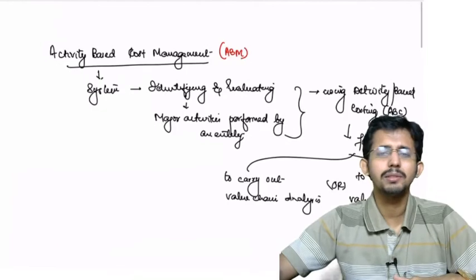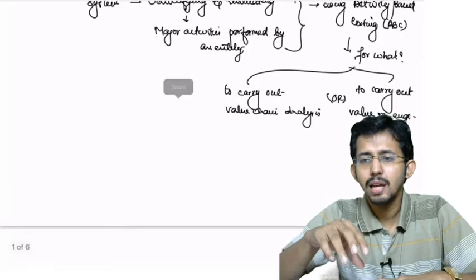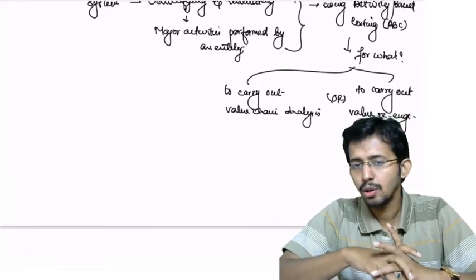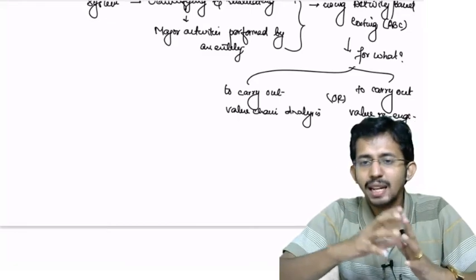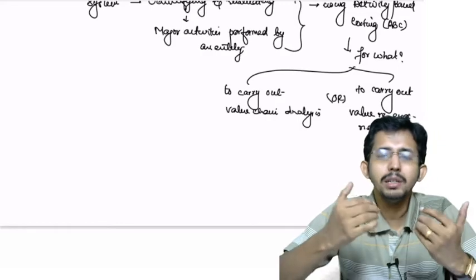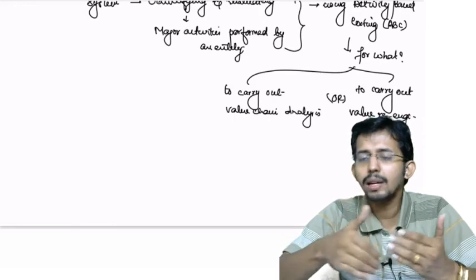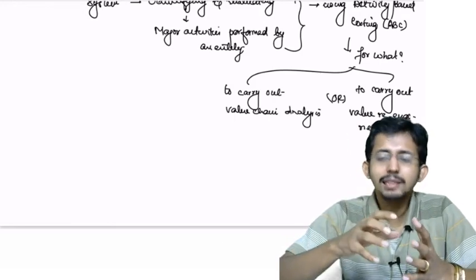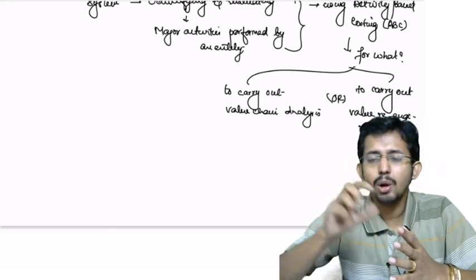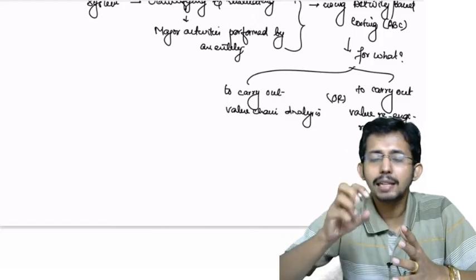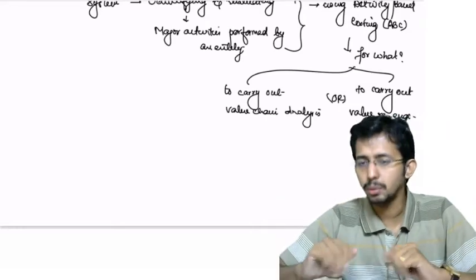In simple terms, what are you doing in activity based cost management? We are using activity based costing techniques for identifying the major activities performed by an entity. Why do we need to identify them? In the modern costing world, there is a principle that the major cost factors of any entity are driven by the activities which the entity performs to convert input into output.